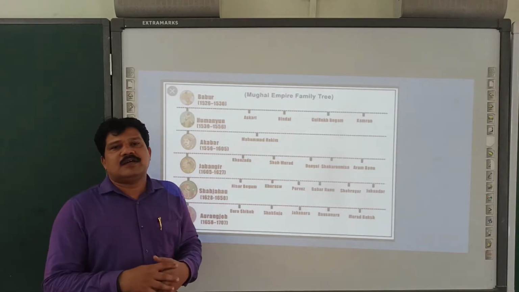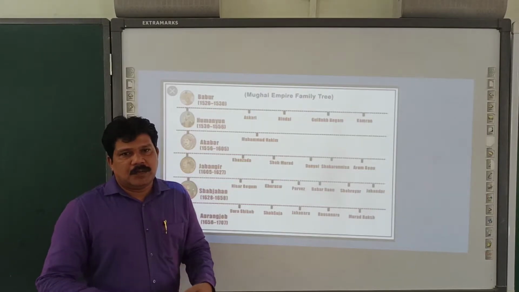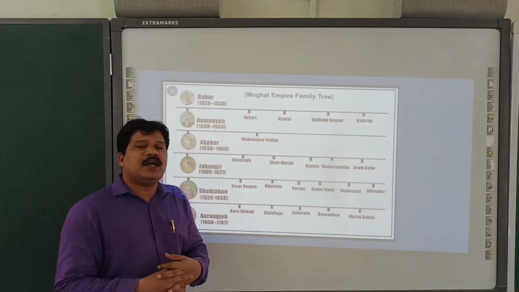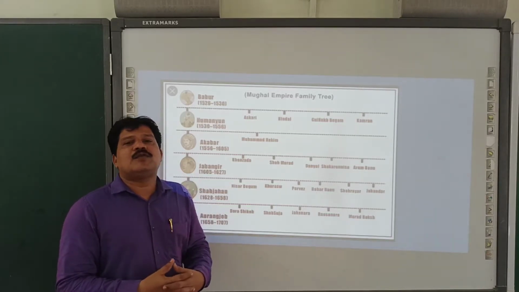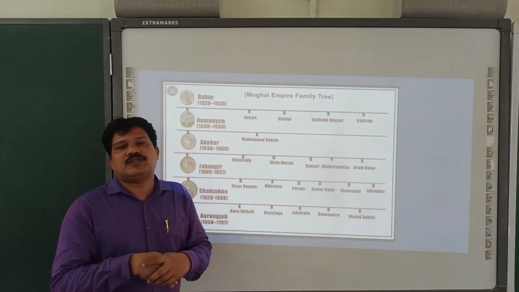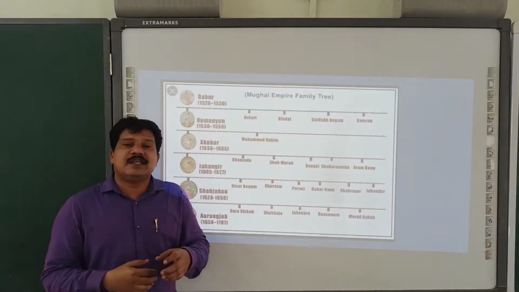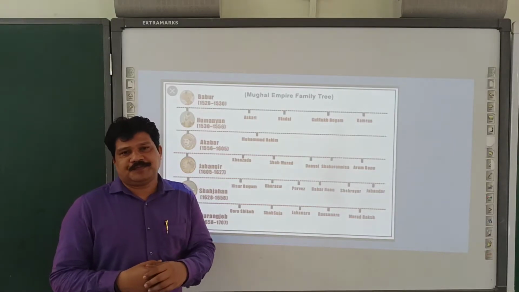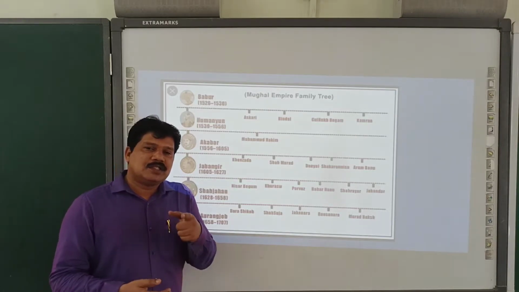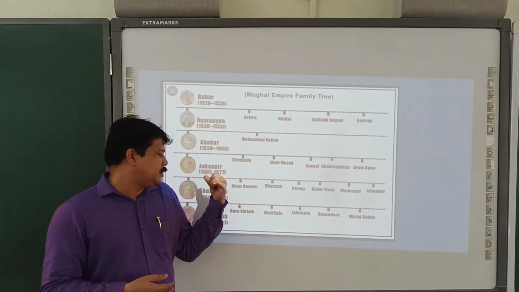The British entered India mainly at a place called Surat. But when the British East India Company landed in India, initially they were not allowed to trade. Permission to the British to trade in India was given by Jahangir in the year 1612. So in 1612, the British East India Company started their trade, with permission granted by Jahangir.